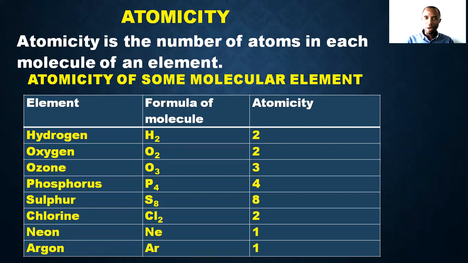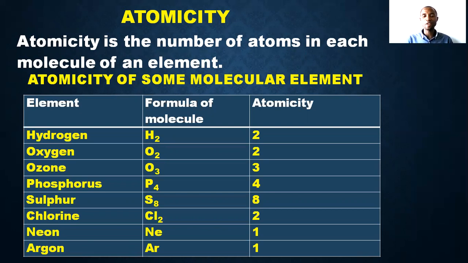Now, it's a molecule, but the number of atoms in that molecule is what we call atomicity. So hydrogen is H2, that means the atomicity is 2. Oxygen is O2, the atomicity is 2. Ozone is O3, not the same formula as oxygen, it has three oxygen atoms. The atomicity is 3. Phosphorus is P4, the atomicity is 4.